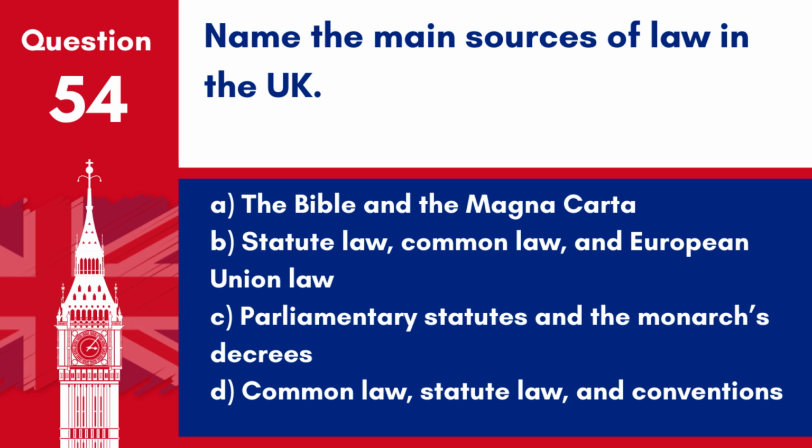Question 54. Name the main sources of law in the UK. A. The Bible and the Magna Carta. B. Statute law, common law, and European Union law. C. Parliamentary statutes and the monarch's decrees. D. Common law, statute law, and conventions. Answer: D. Common law, statute law, and conventions. These are the main sources of law that guide the legal system in the UK.